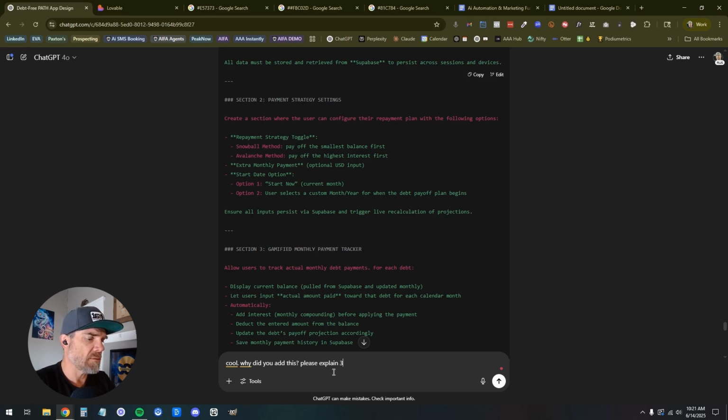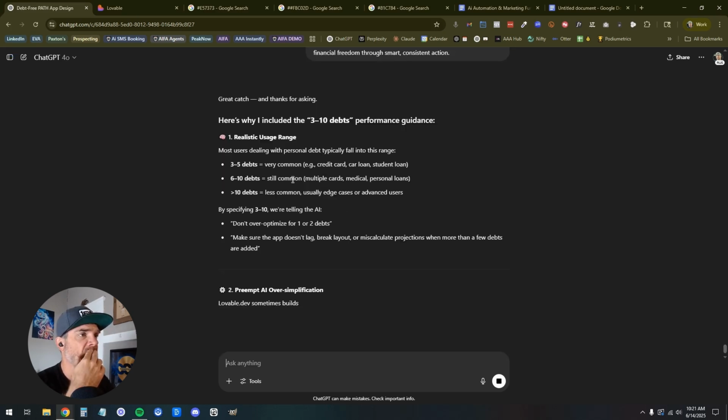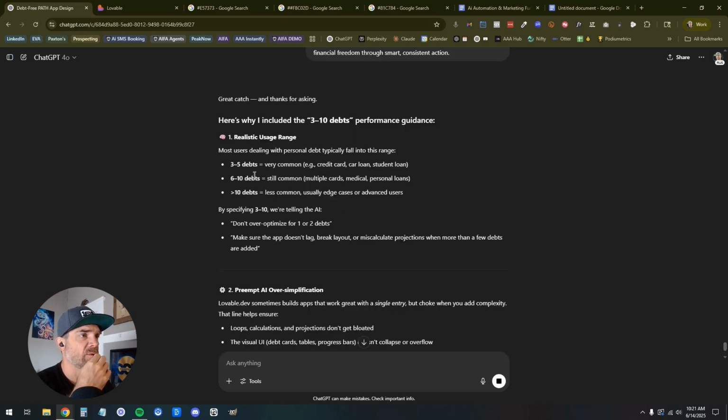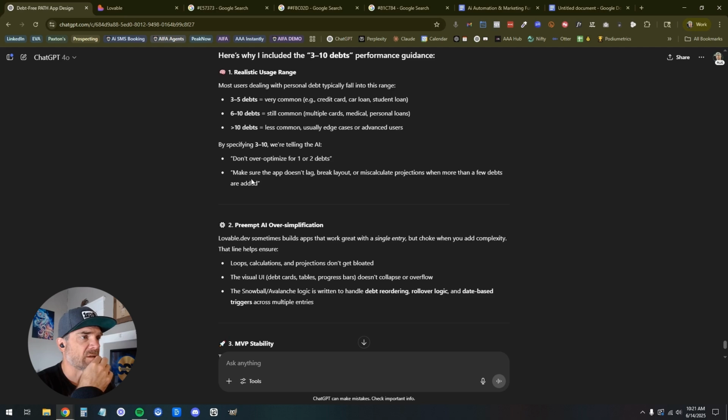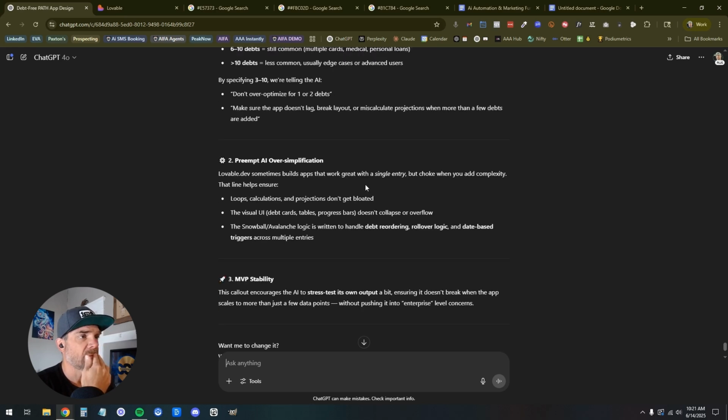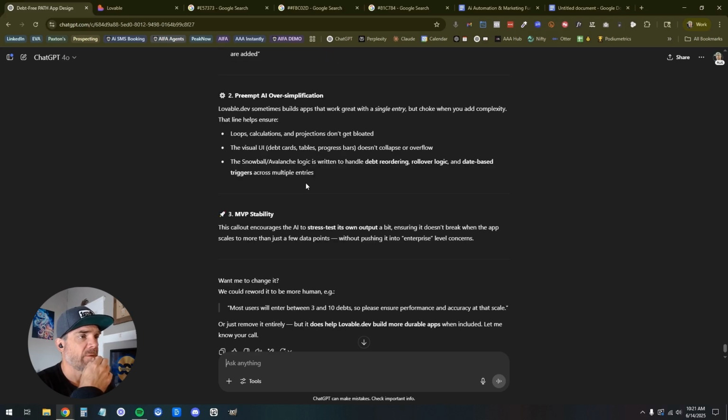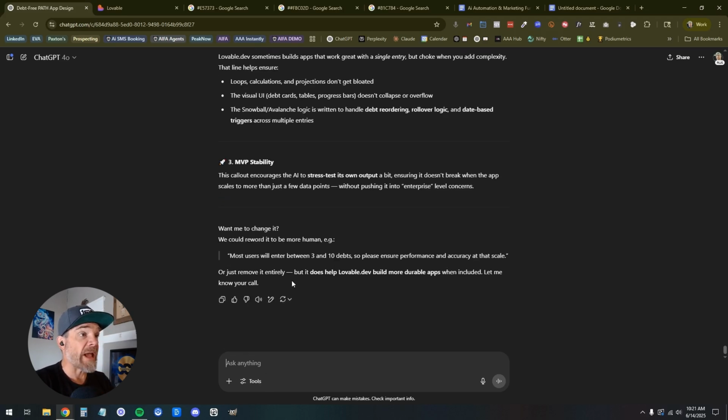3 to 10. Good catch, and thanks for asking. Realistic usage range. Most users dealing with personal data typically fall into this range. 6 to 10. Less common usually. Okay, cool. Don't optimize for 1 or 2 debts. Make sure the app doesn't lag break. Okay, cool. Perfect. Preempt AI oversimplification. Perfect. Yep. MVP stability. Okay. This is actually really, really good.